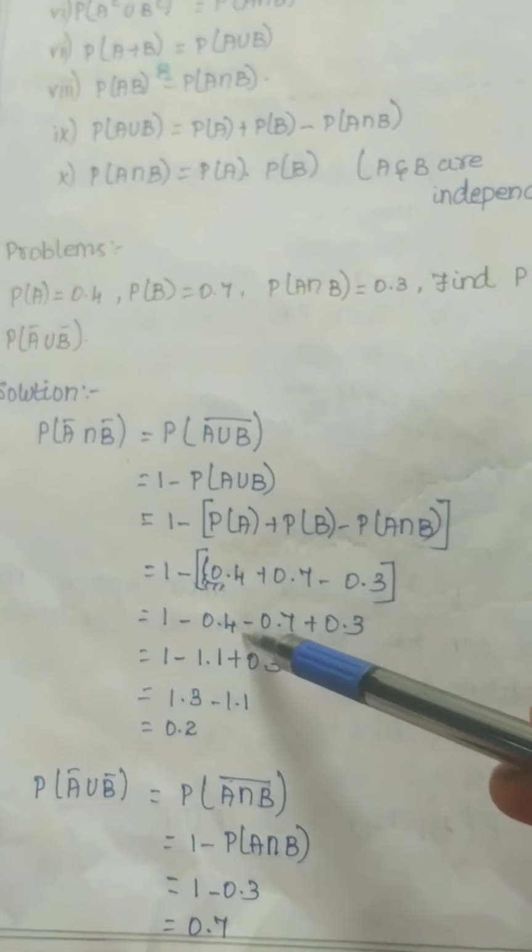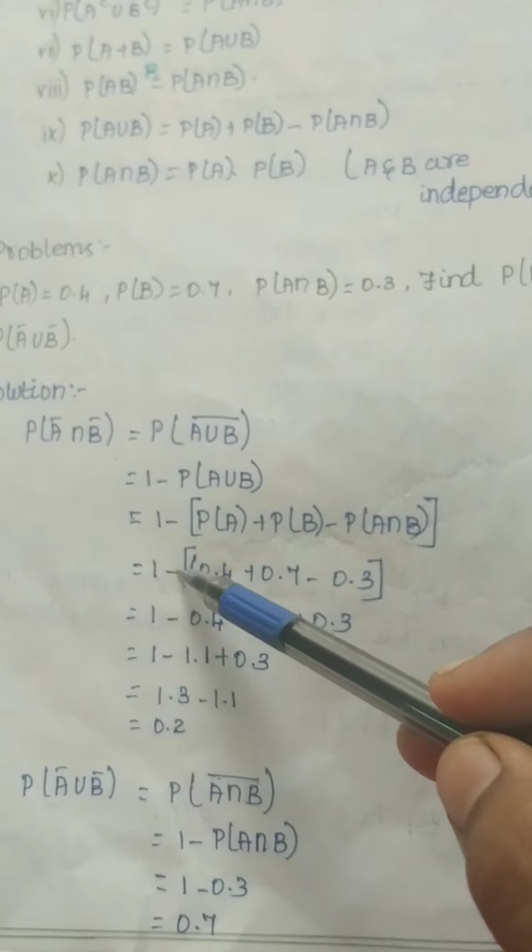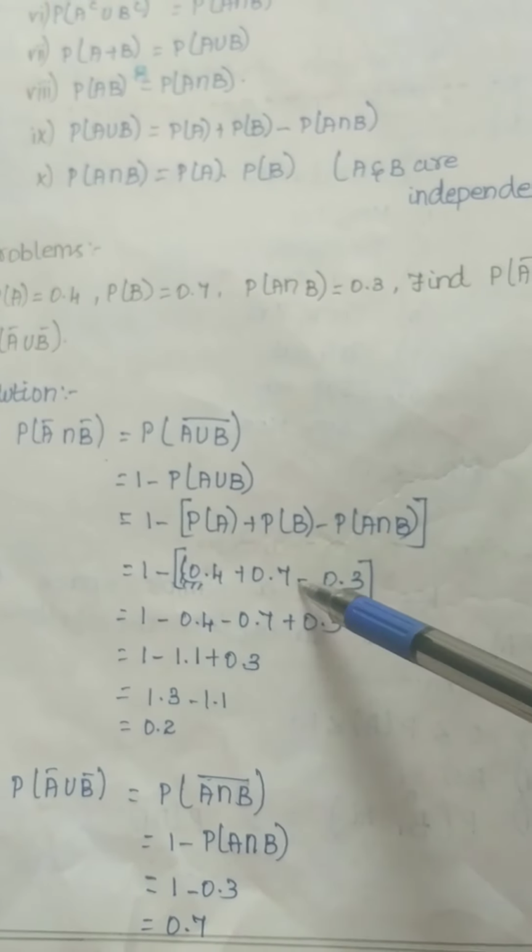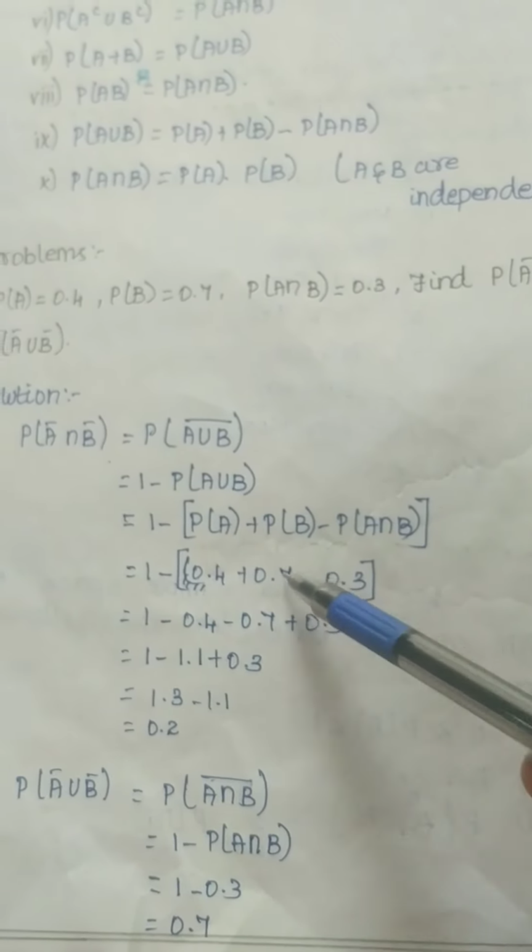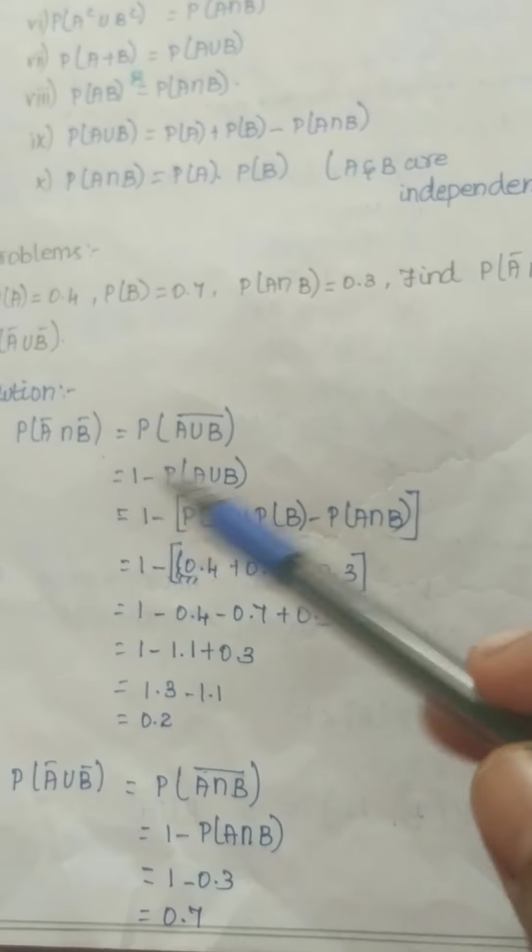Okay. See here. You have to use all these results, and that is your wish. First you multiply this minus with here, otherwise you simplify this, and after that you multiply with the minus sign. Anyway you will get the same answer, 0.2 only.